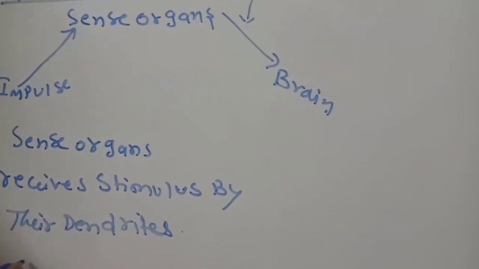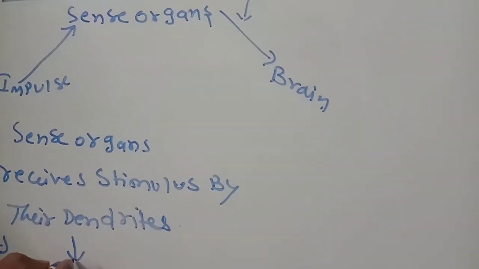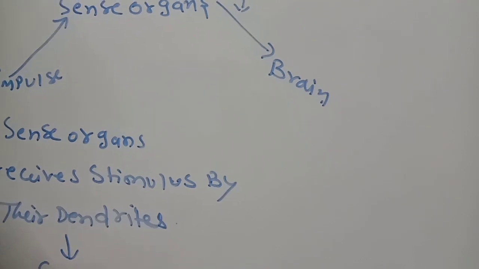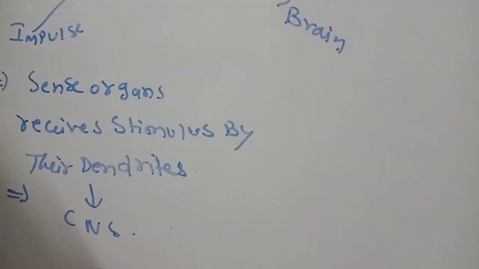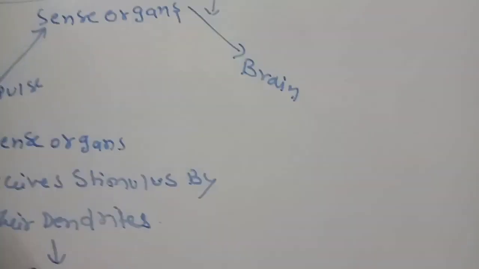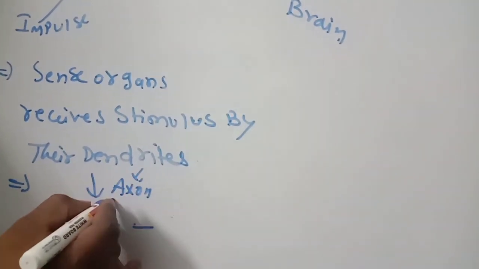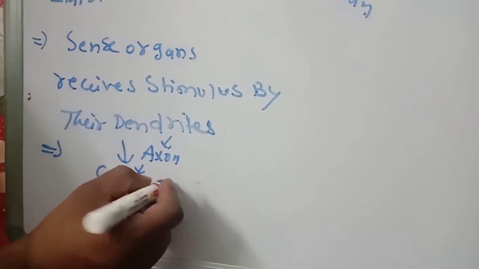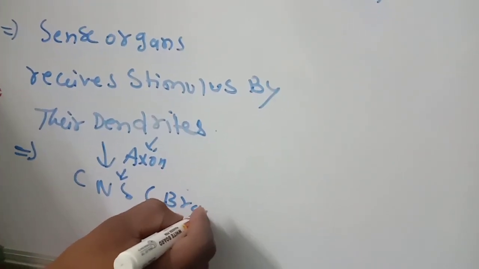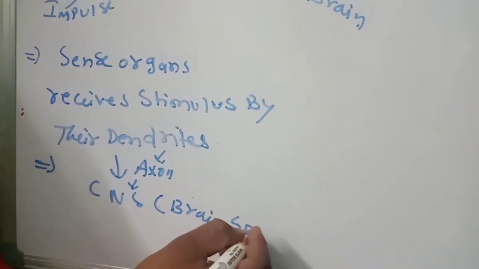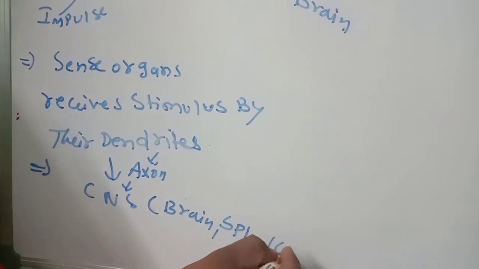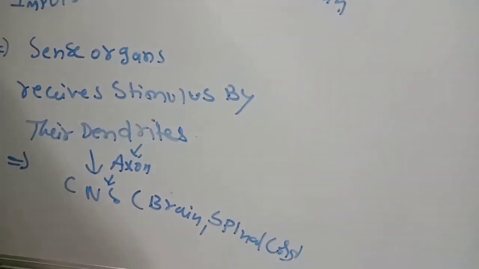Then they transport it to which one? The central nervous system through their axon. Dendrites to axon, axon to central nervous system. Central nervous system, you know very well, means brain and spinal cord. So they will take the information and send the information.